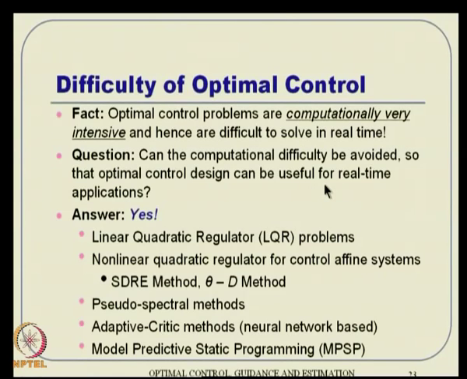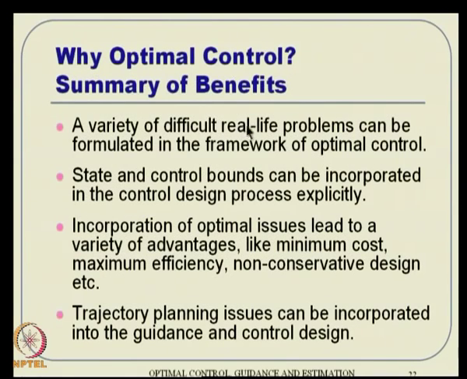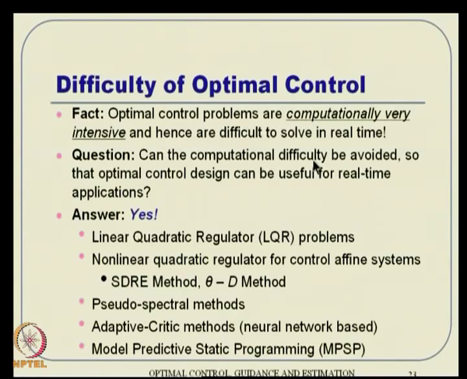So, what are the difficulties? These are all nice features, the benefits part of it, but what are the difficulties? It is a kind of open fact, known to everybody, that optimal control problems are computationally very intensive. Do not think that your modern computers can solve it, they are nowhere close. Even the supercomputer of today is nowhere close to solving a real good trajectory optimization problem in real time. So, these are computationally difficult problems, and hence they are difficult to solve in real time as well.